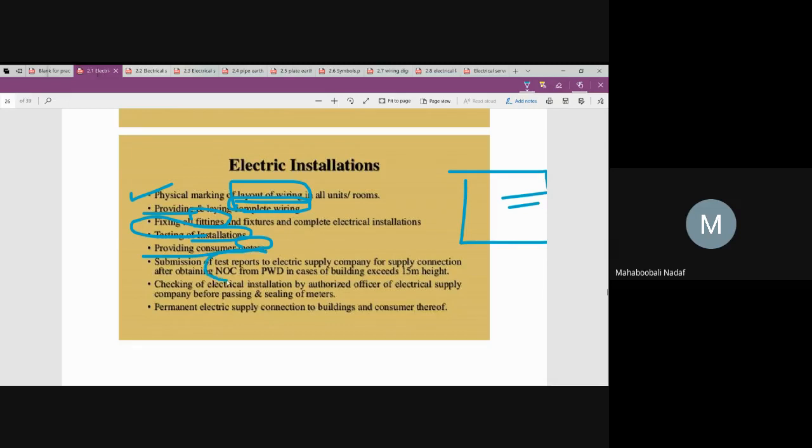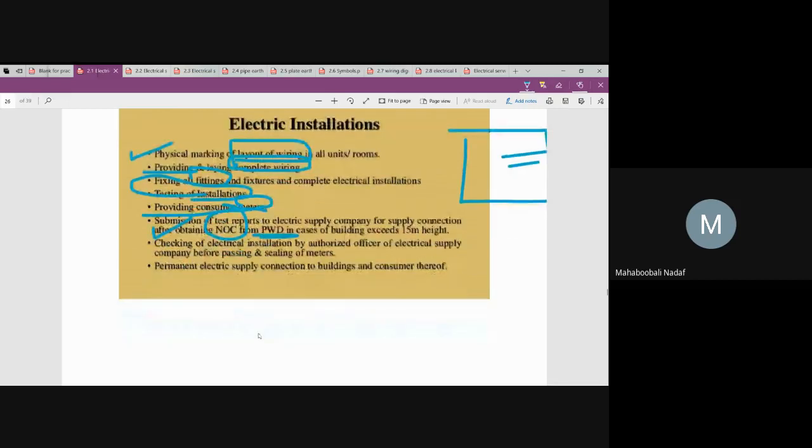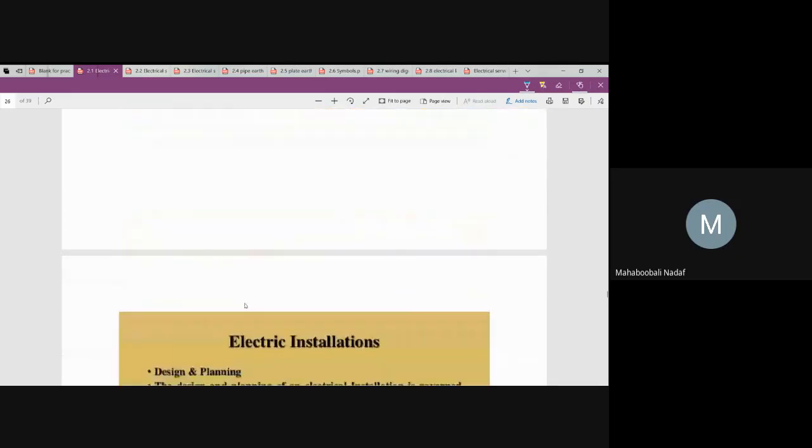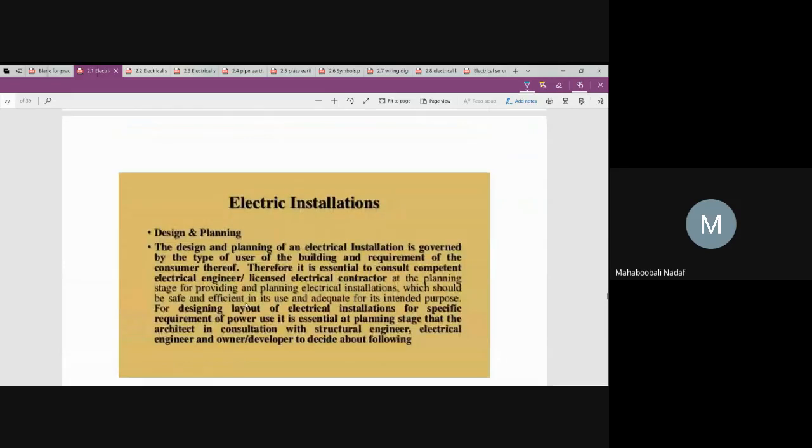That contractor will get NOC from the PWD. Standard procedure. NOC means no objection certificate from the PWD for all the electrical work. All the electrical work. Is that okay? Yes, sir. And the last one, he is going to give the permanent electrical connection. Permanent electrical connection. Okay? Is that okay?